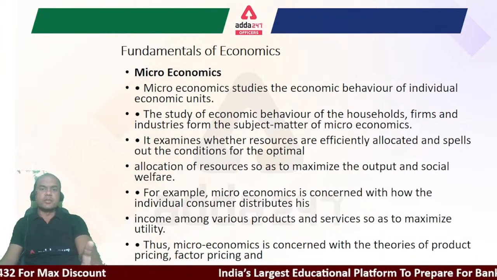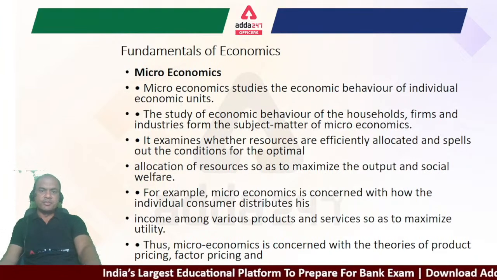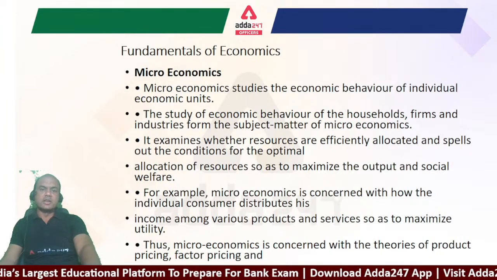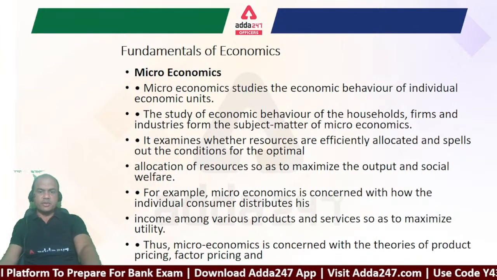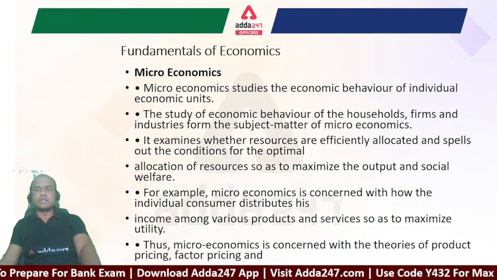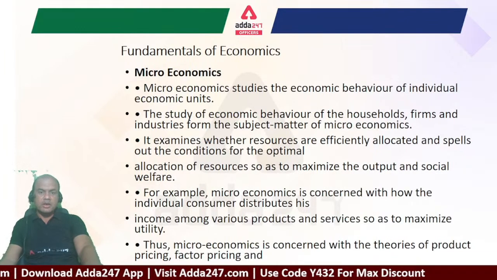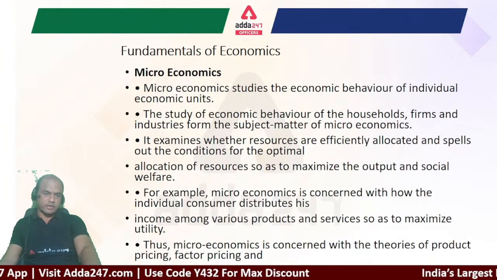So microeconomics studies the economic behavior of individual economic units. The study of economic behavior of households, firms and industries forms the subject matter of microeconomics. It examines whether the resources are efficiently allocated and spells out the conditions for optimal allocation of the resources so as to maximize the output and the social welfare.